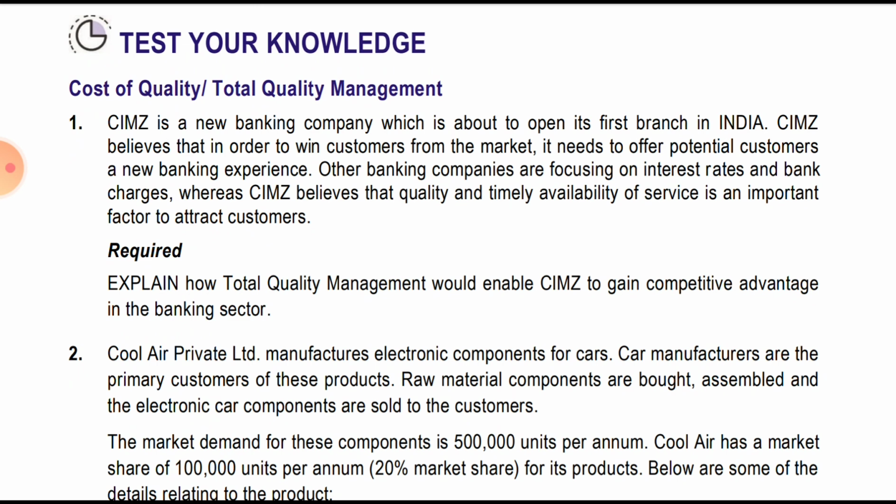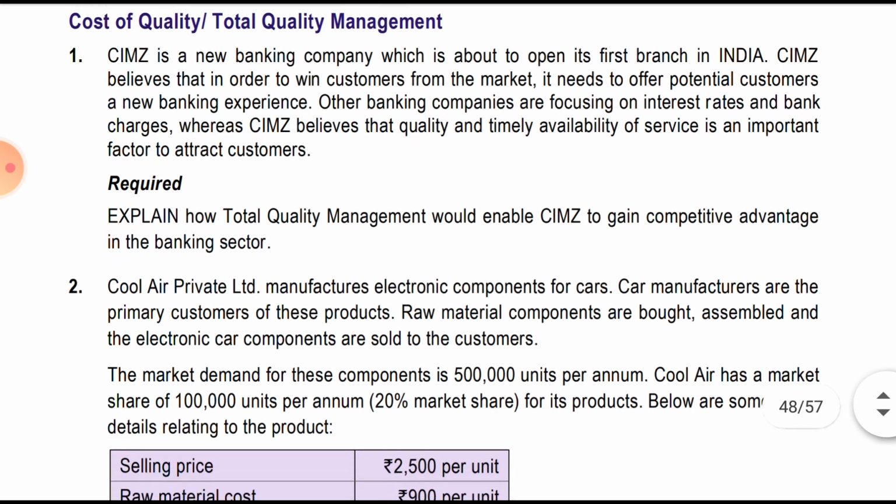So this will be like publicity, an advertisement and promotion for the bank. Then timely availability, that is increasing the staff and the branches, so that customers don't have to wait in a big queue. So quality and timely availability of services is an important factor to attract the customer.